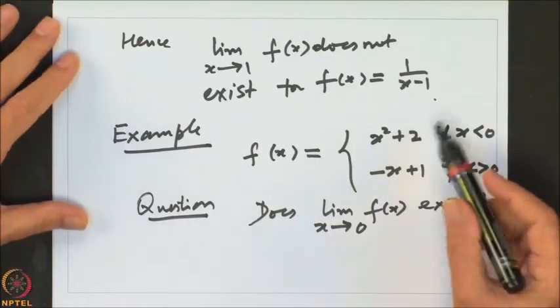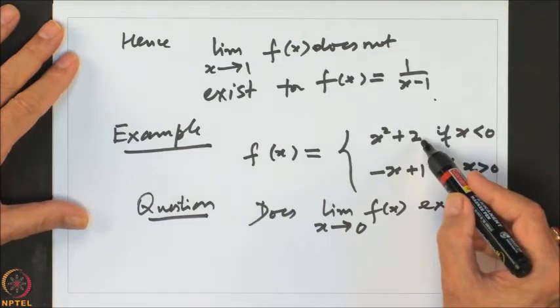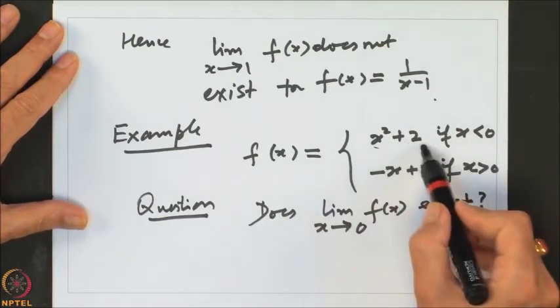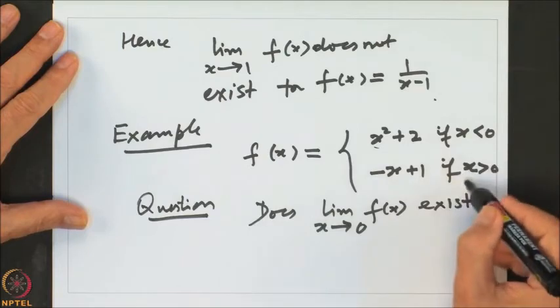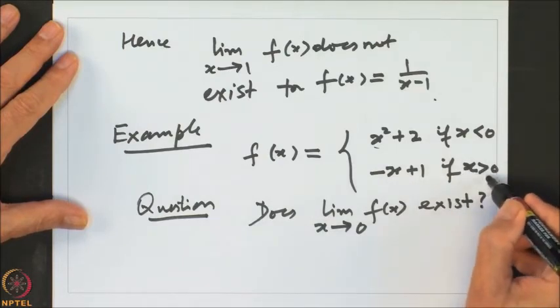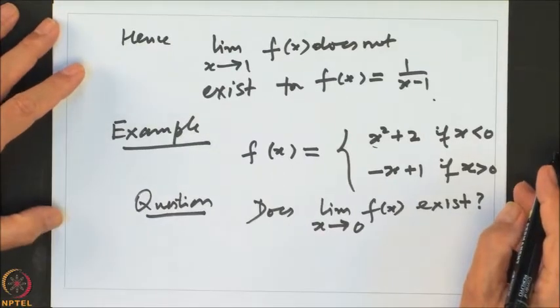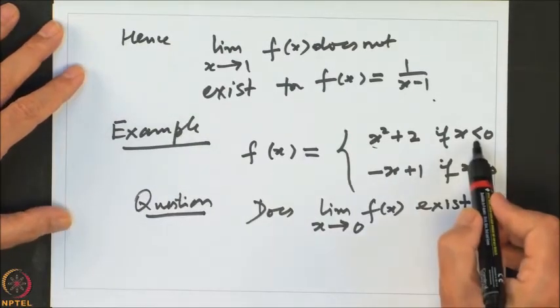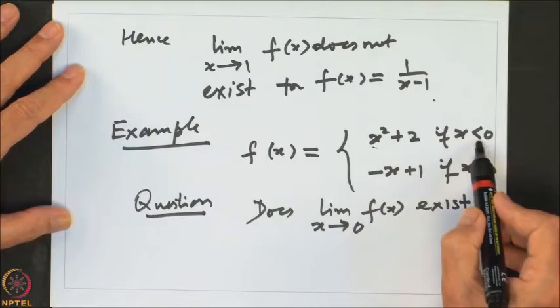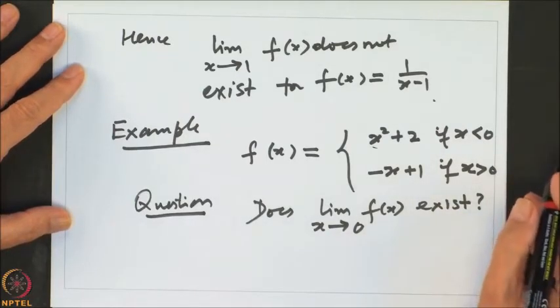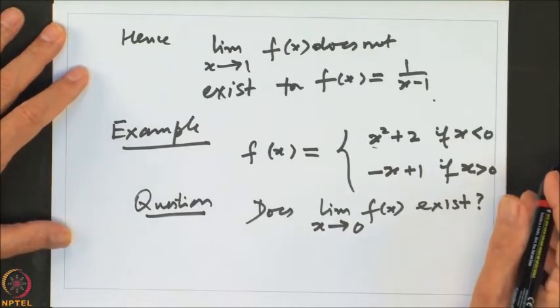Now here we have to start looking at the function and try to make a guess. For x less than 0, it is defined differently, and it is defined differently for values x bigger than 0. So, it may be a good idea to look for sequences which are less than 0 and bigger than 0 and test whether, at least for those sequences, the image sequences converge somewhere or not.